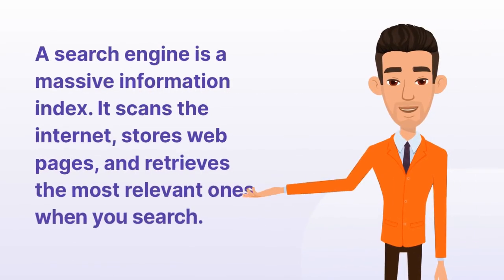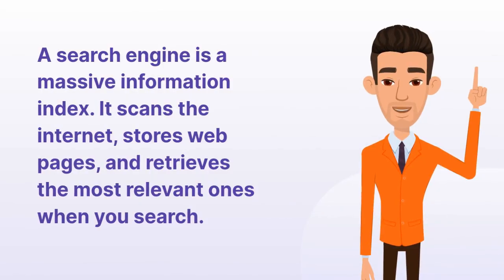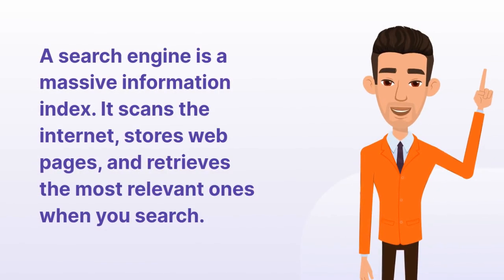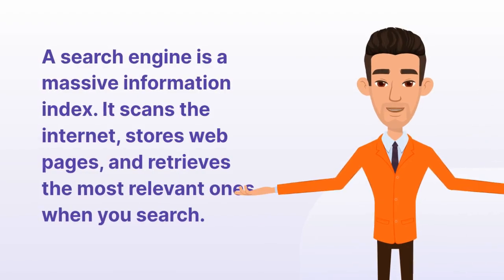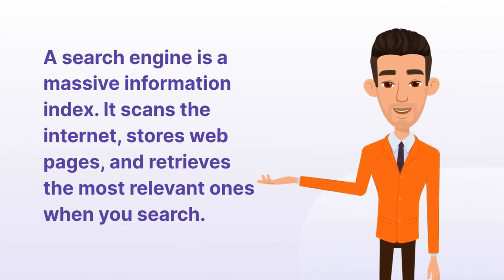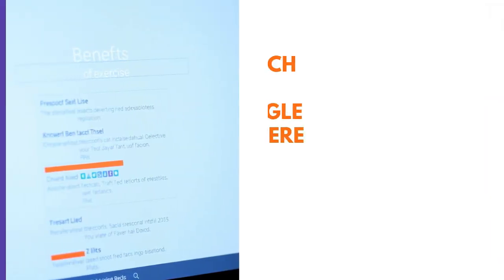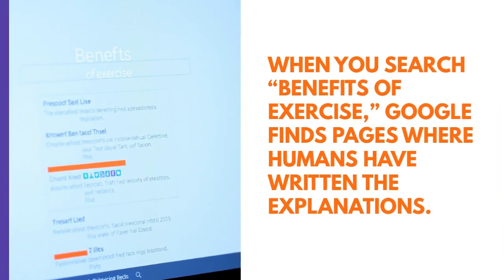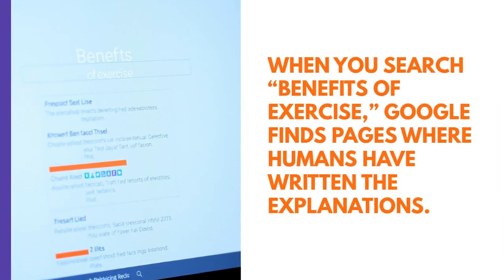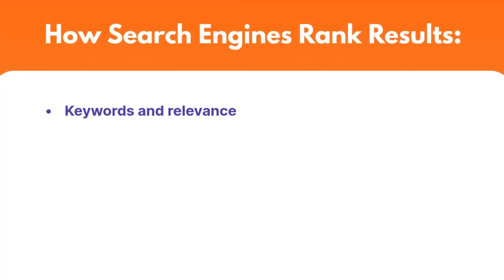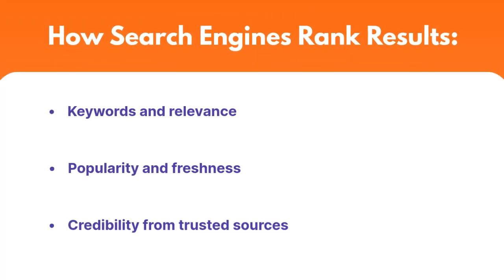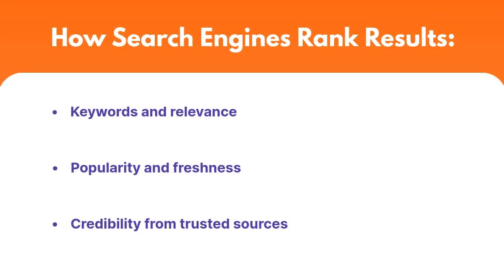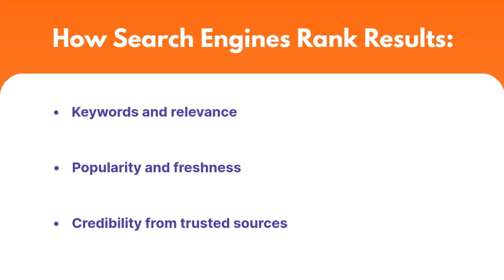A search engine is a massive information index. It scans the internet, stores web pages, and retrieves the most relevant ones when you search. For example, when you search benefits of exercise, Google finds pages written by humans explaining the topic. Search engines retrieve results using ranking, based on keywords and relevance, popularity and freshness, and credibility from trusted sources.